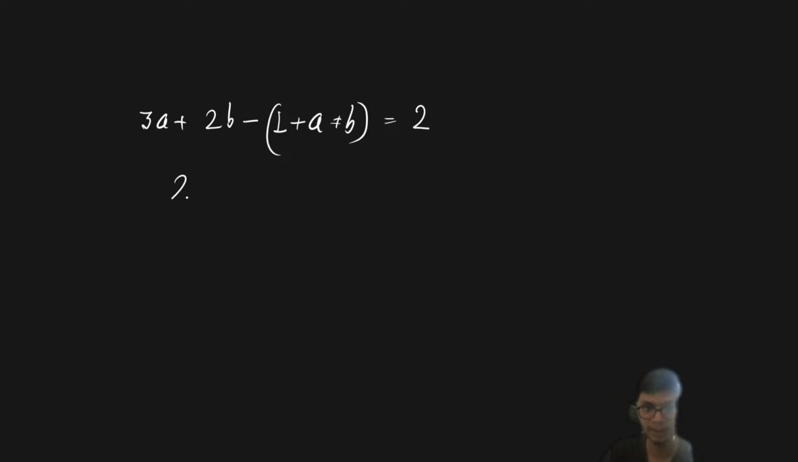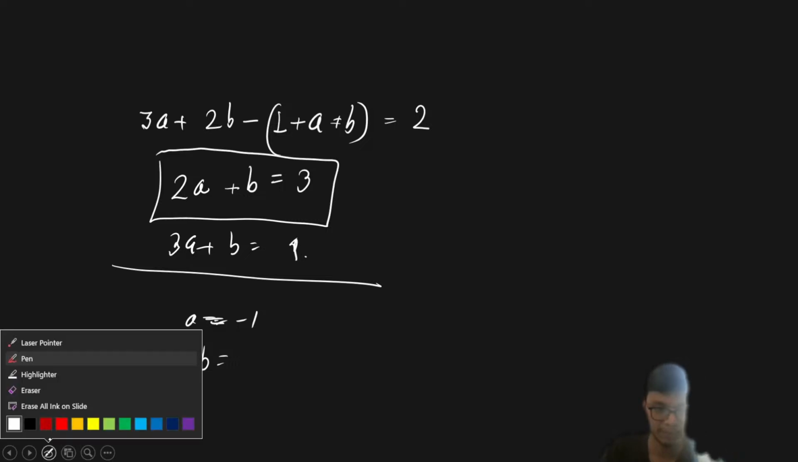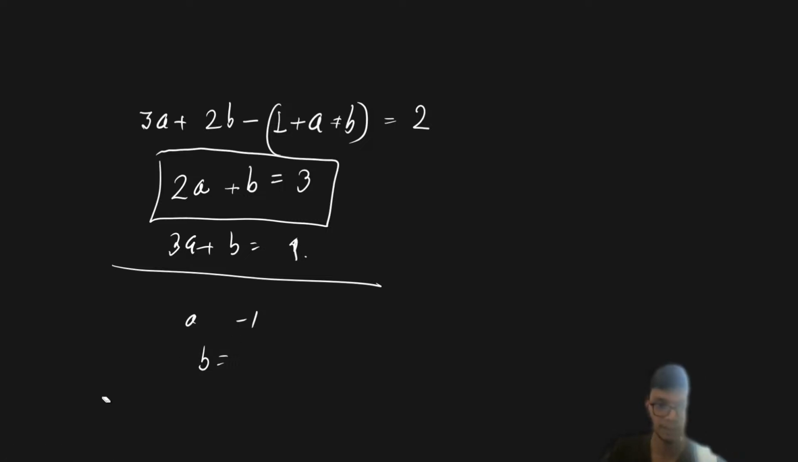So if you just simplify this part, it is going to be equal to 2a plus b is equal to 3, and also we have 3a plus b is equal to 4. So from these two equations, we can solve for these solutions, and we will basically get a is equal to minus 1. Once we get a is equal to minus 1, b will come out as 5. Okay, a is equal to minus 1 and b will come out as 5, right?